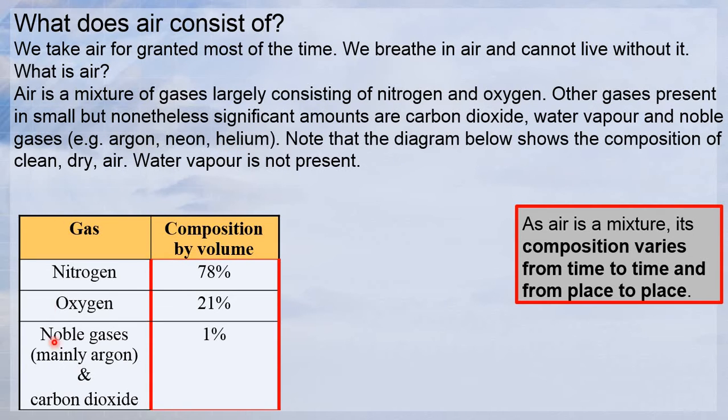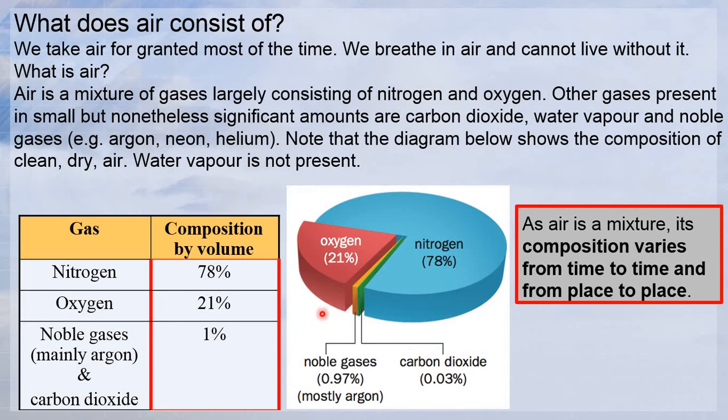So you have the table here. It shows the composition of clean, dry air, where water vapor is not present. If you look, nitrogen is the highest at 78%, followed by oxygen at 21%, and then the last one will be the noble gases, which is mainly argon, and CO2, which combined become 1%.